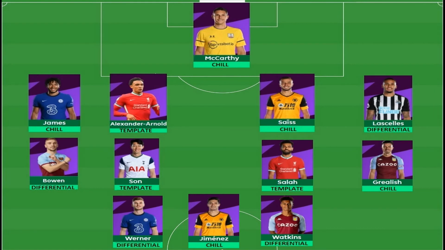Finally, in attack, Mitrovic was my chill pick and Martial was a differential at the start of the season. But with Martial in very bad form and finally a red card, Jimenez has come in as a chill pick. He will be in my team until I decide to swap him with Dominic Calvert-Lewin, once Everton starts to play with their full strength squad. And Mitrovic, with a drop in his ownership, was a differential, so I moved him out for a better differential like Watkins, and I'm happy to own him for at least the next 10 game weeks.